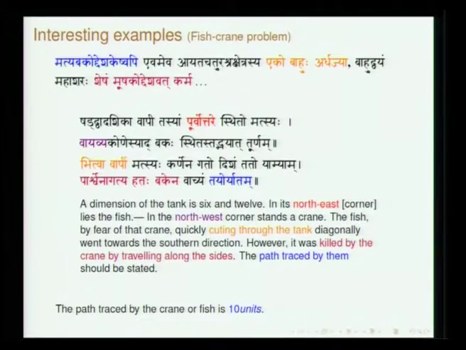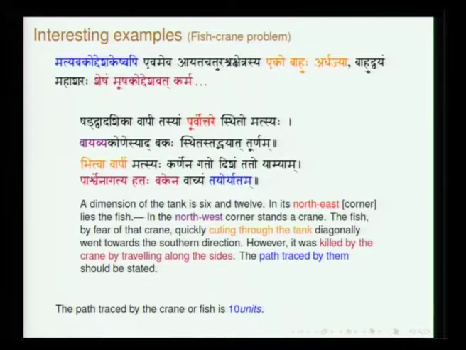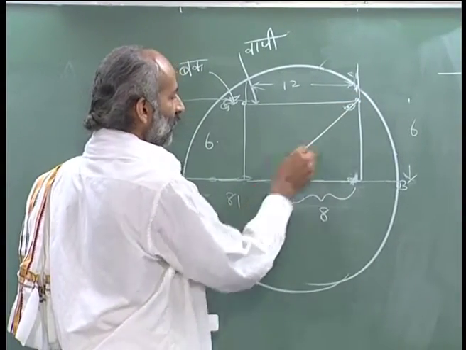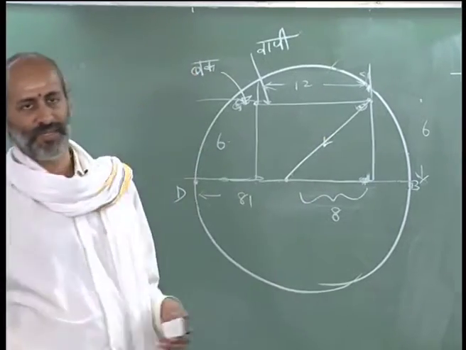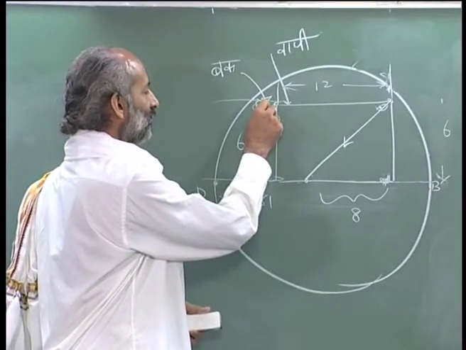So he says bhittva vapim matsya. Bhittva means cutting across. So vapim bhittva matsya karnena gato disham tato yamyam. Yamyam disham is southern direction. Okay. So, this is north. So, what he says is, this fish cut across this Vapi and then tried to come to the southern side. By that time this Baka also walked.